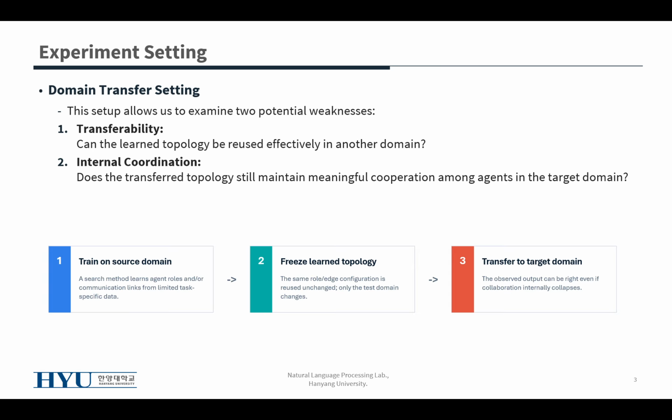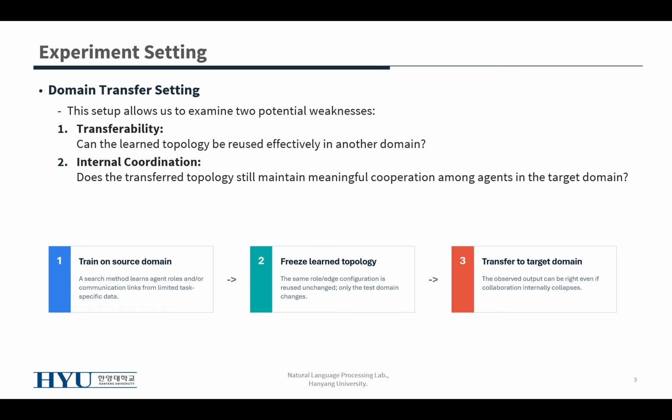To test this, we used a domain transfer setting. First, we train an adaptive MAS on a source domain. The system learns the agent roles and communication links from limited task-specific data. Second, we freeze the learned topology. Here, topology means both roles on nodes and communication links, or edges. Third, we apply the same topology to a different target domain.